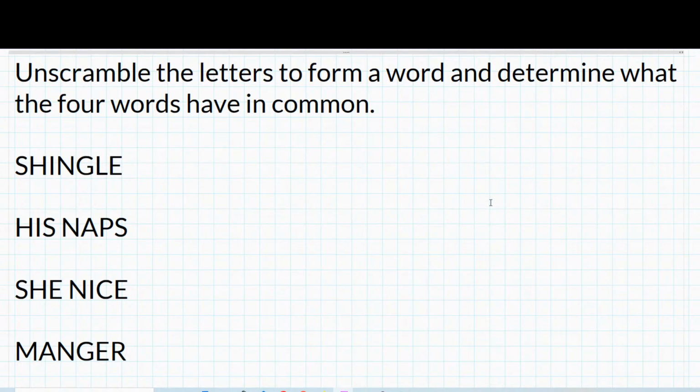We're going to unscramble the letters to form a word and determine what the 4 words have in common. So all these 4 words are related to the same thing. So we need to unscramble these words and figure out what these words have in common. So you guys have at it. I always know that this is the one area that you guys always surprise me for sure. You guys think outside the box a lot and you do very well at that. So let's go.